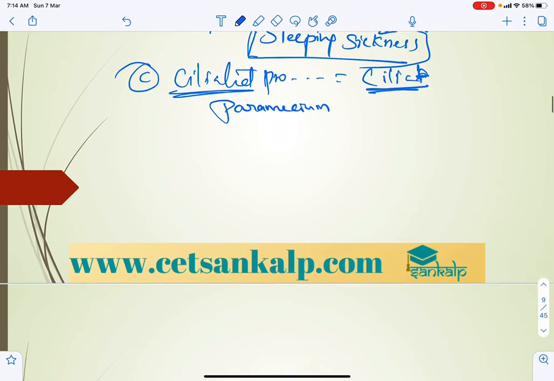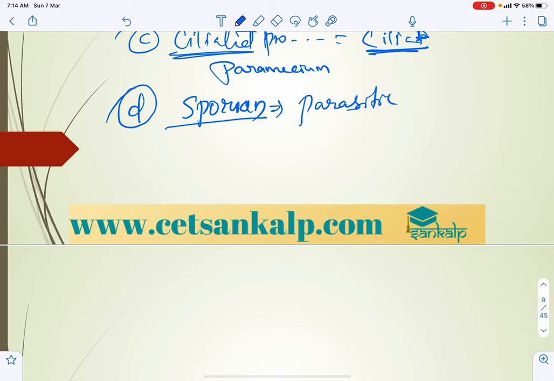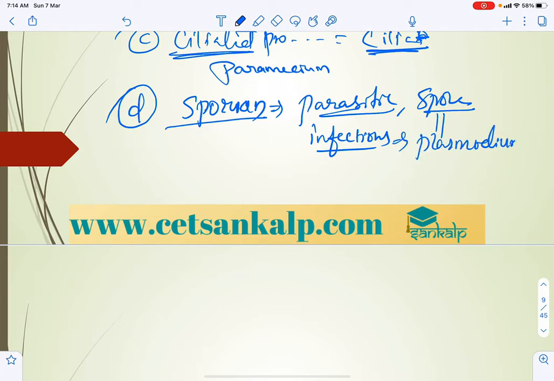Yes, so ciliated, where cilia help in locomotion, mainly includes Paramecium, and then sporozoans. Sporozoans produce spores, and they are non-motile and exclusively parasitic, no free living. They are always parasitic, and they produce spores which are infectious, the spore-like stage in the life cycle. These are always infectious, which causes disease, for example Plasmodium vivax. What does it cause?